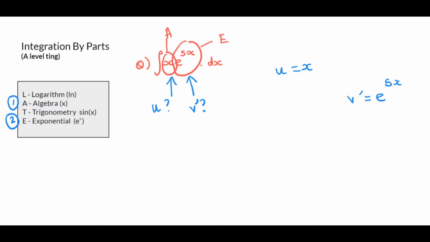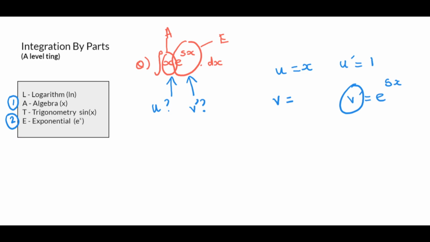Now, once you've done this, a very, very light work thing, yeah? So therefore, if I want to find u dashed, what's u dashed? So what happens when I differentiate x? It's going to give me 1. Now, in order to find v, what's really, really important is how do you find v? You integrate v dashed. You understand? So basically, when you have u, you differentiate u to get u dashed. So if you've got v dashed, you have to integrate v dashed to get v.